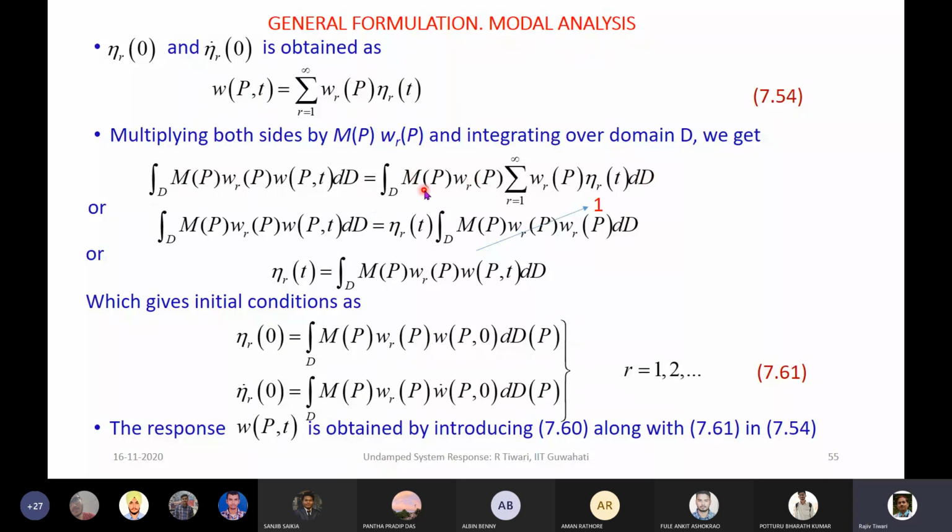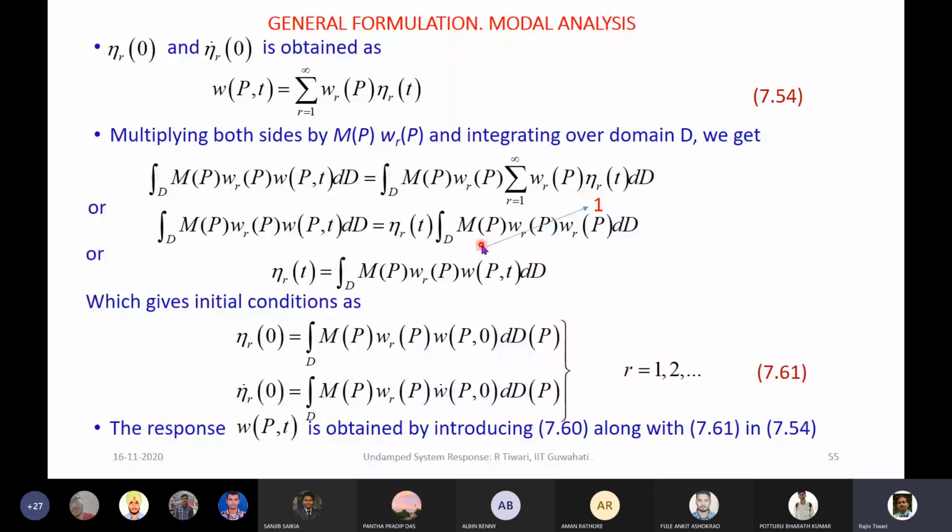Now once we have multiplied it, when r varies from 0 to infinity, when r is 1, this will be W1. According to the orthogonality condition, this will be 0. So this term only will be 1 when r is equal to r.